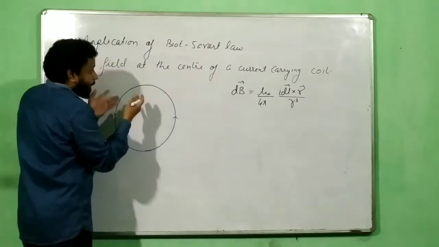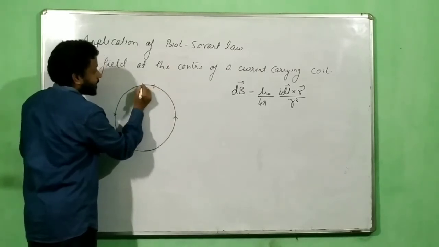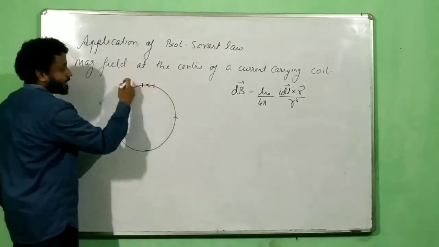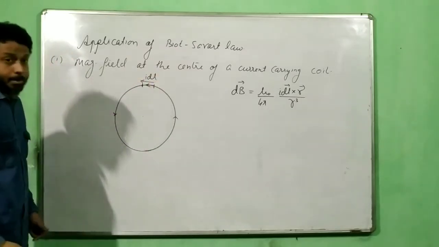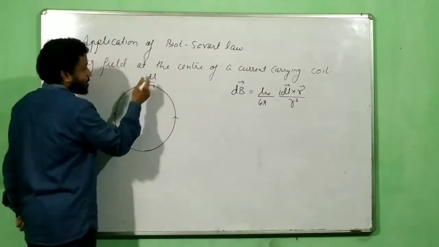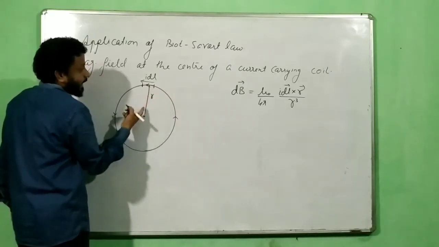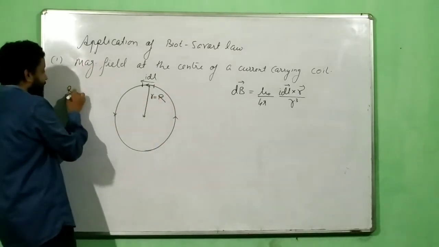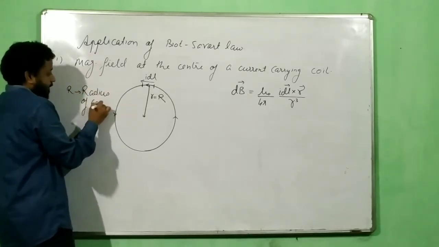So if I have to apply the Biot-Savart, first I have to take a small element. So this is my small element, and this small element is carrying a current in this direction. So this is my I dl element in this direction. From the midpoint of the small element, which is itself very small, you draw a radius vector, and this radius vector is r, but for this coil that is also equal to R. What is R? R is radius of the coil.